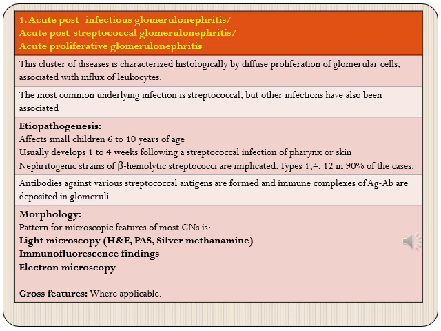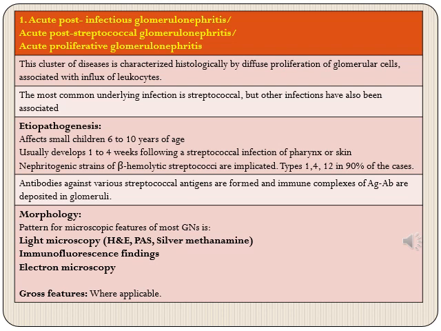Most common underlying infection is streptococcal, but other infections have also been associated, and that is why post-infectious glomerulonephritis is a more inclusive term, because it sensitizes you to the fact that although mostly it is after a streptococcal infection, it can be seen in other infections also.